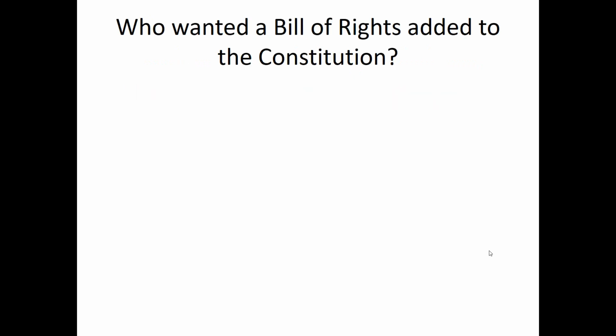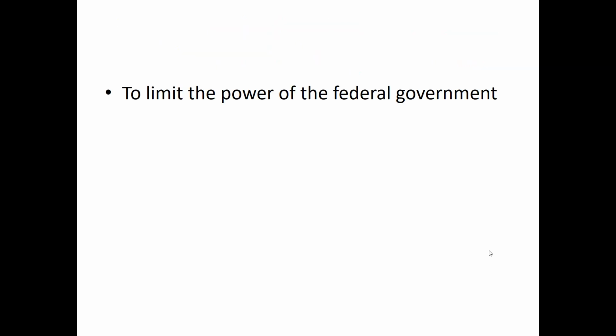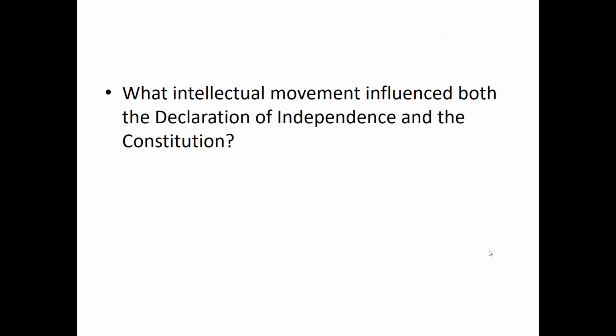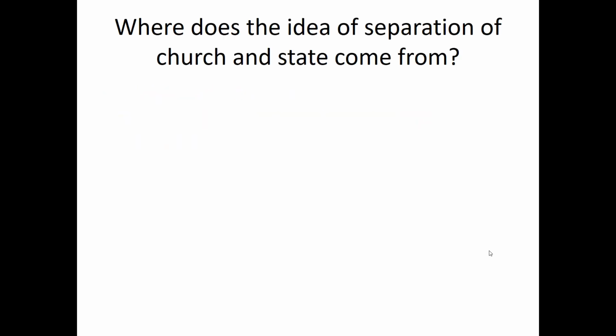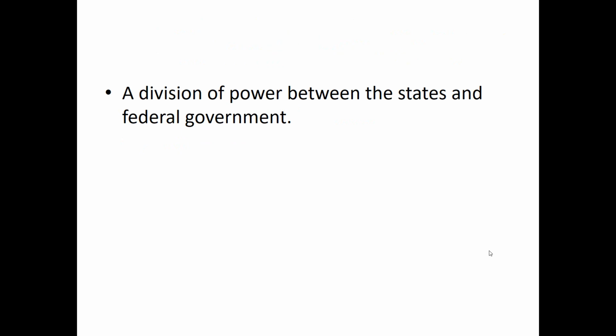Who wanted a Bill of Rights added to the Constitution? Anti-Federalists. Why did Anti-Federalists want a Bill of Rights added to the Constitution? To limit the power of the federal government. What intellectual movement then influenced both the Declaration of Independence and the Constitution? Enlightenment. Where does the idea of separation of church and state come from? The First Amendment. What is federalism? A division of power between the states and the federal government.